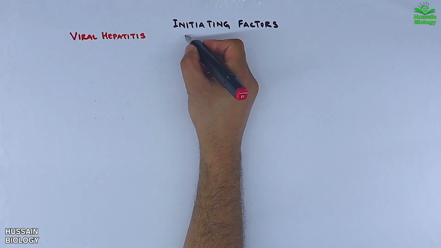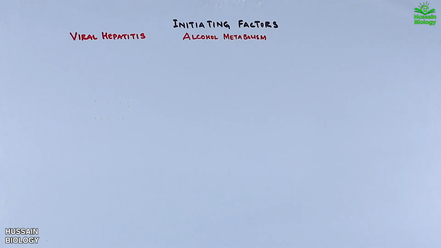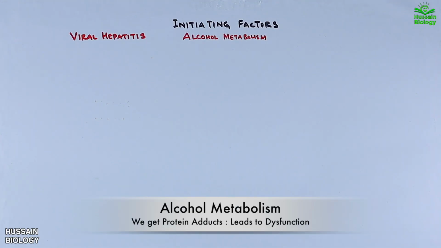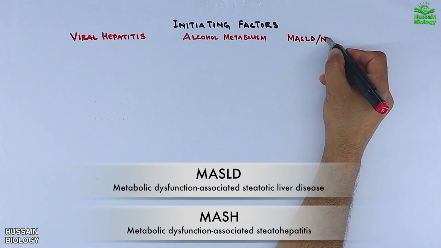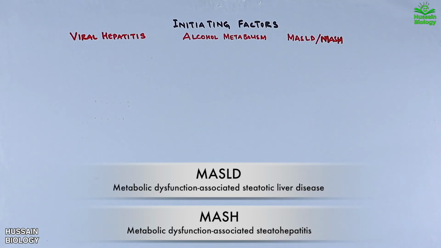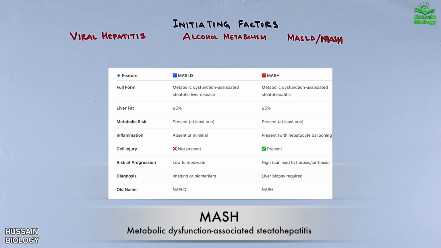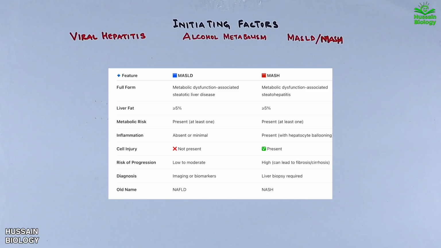Second one is alcohol metabolism. With chronic alcohol intake, liver enzymes metabolize ethanol into reactive byproducts. This results in the formation of protein adducts, harmful compounds that bind to and alter liver proteins. These adducts accumulate and initiate toxic responses within the hepatocytes. Third one is MASLD and MASH. These are metabolic conditions formerly known as NAFLD and NASH, where excess fat builds up in the liver, a process called lipid accumulation. Over time, this buildup induces inflammatory responses and sensitizes the liver to further damage.